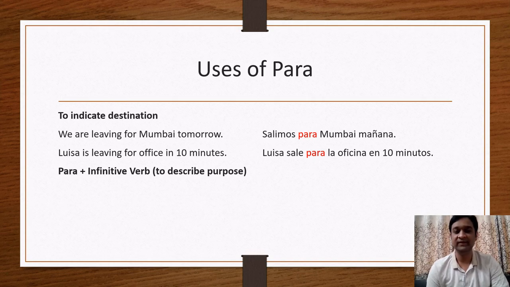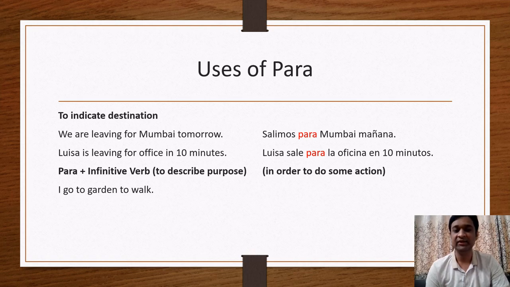Para plus infinitive verb. It is used to describe the purpose. In English, we also say in order to do some action. So the preposition para is added before the infinitive verb to describe the purpose of that action. In English, it can also be translated as in order to do that particular action. Let's check this use with the help of examples.